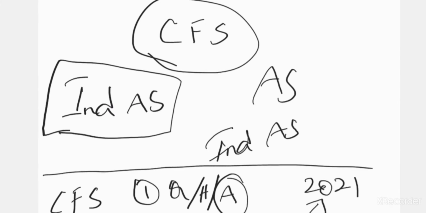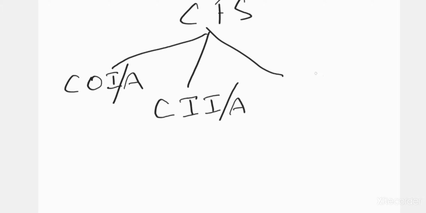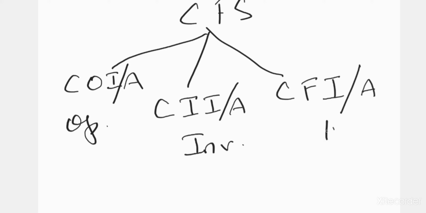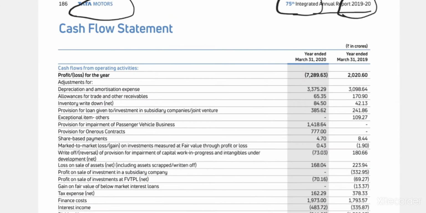So what is the aspect of the cash flow statement? Let's see. The cash flow statement is broken down into three elements. One is cash from operating items, cash from investing items, also called activities, lastly cash from financing activities. Okay, items, I means items, A means activity. So operation, investment and finance, these are the three main words which are going to be broken down. Okay, so first we will see the operating item for Tata Motors.